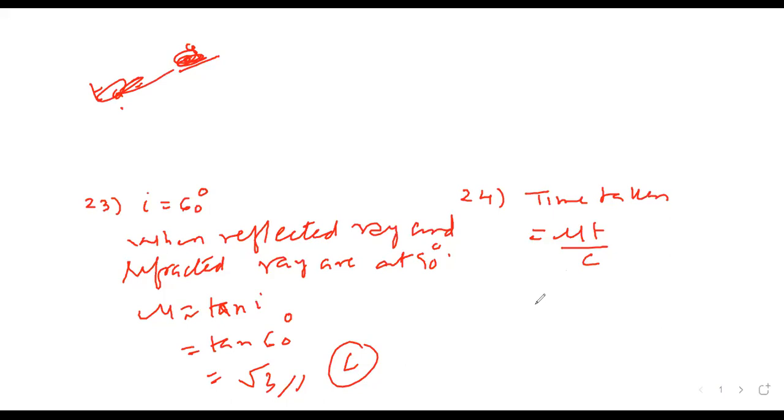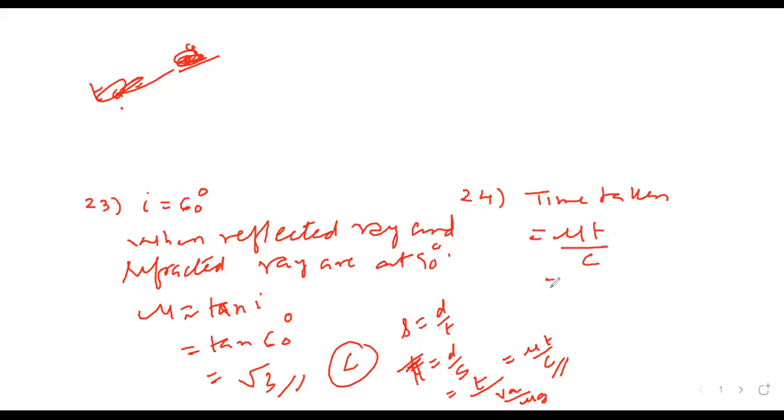Time taken by sunlight through glass slab of 4 millimeter and refractive index 3/2 is how much? So what is speed formula? It is distance upon time or not? So time, can I say distance upon speed? So distance is thickness and speed in glass is nothing but V in air upon mu of glass. So this goes up. We can write mu glass into T upon V in air as C. That's why this is formula mu T upon C.